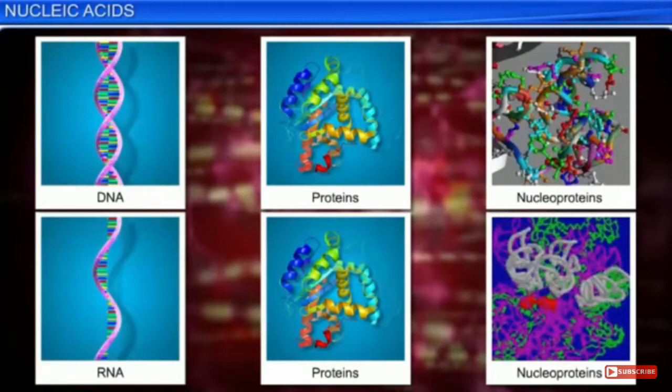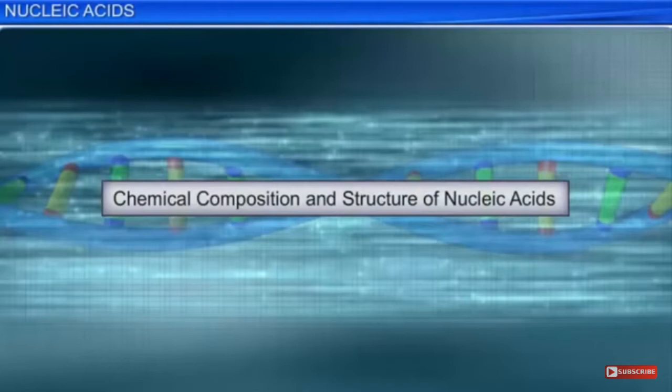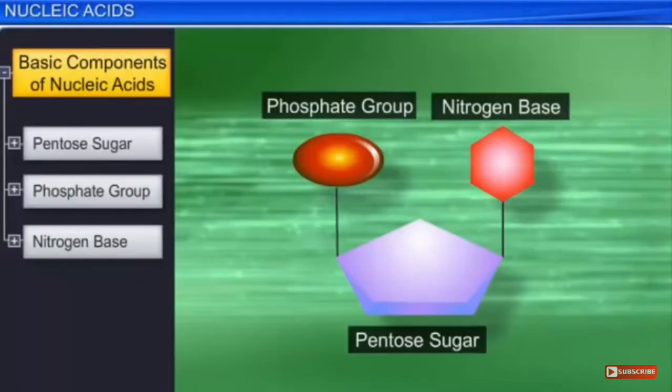So if we talk about the classification, that is the chemical composition and structure of nucleic acids. Depending upon the basic components, nucleic acids have pentose sugar, phosphate group and nitrogen base.